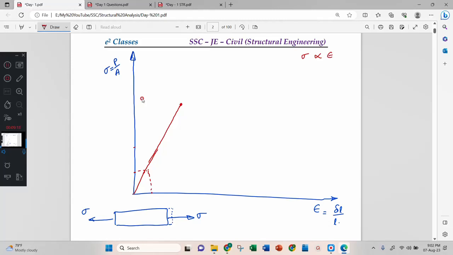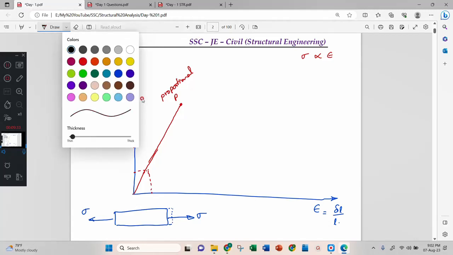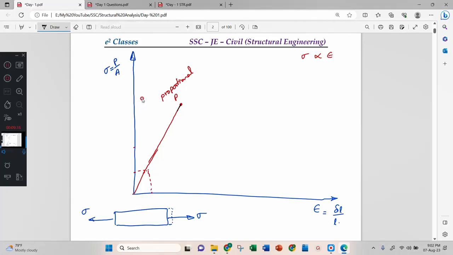That point is called the proportionality point. Okay, that is P. And if you remove the load, then it will come back along the same line. Look here: if I remove the load, it will come back along the same line to the origin.